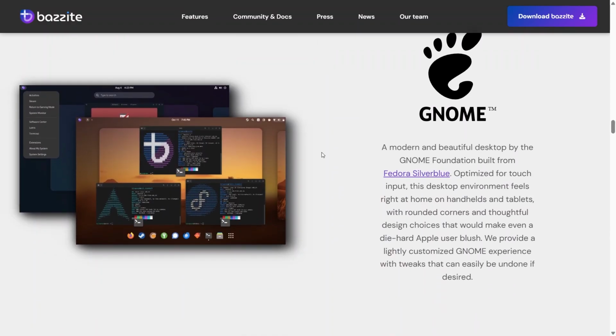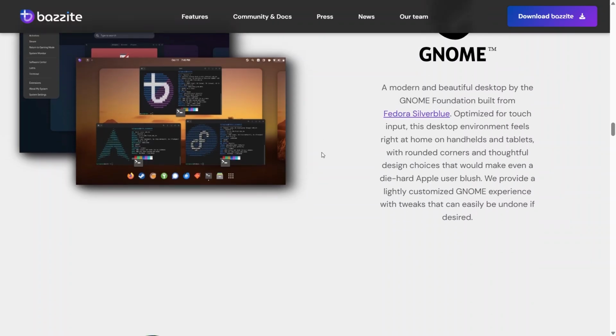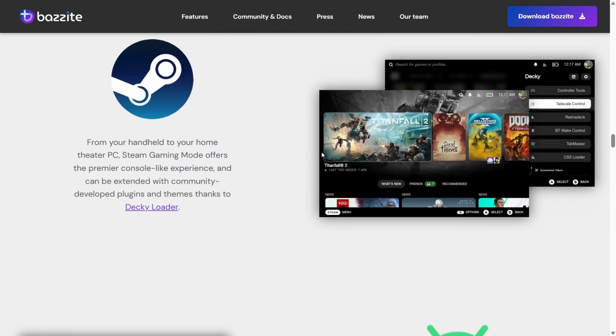Overall, SteamOS reflects Valve's focused vision, while Bazzite highlights the strength of community-driven development. Which one is better depends on how much control, flexibility, and variety you want from your gaming setup.